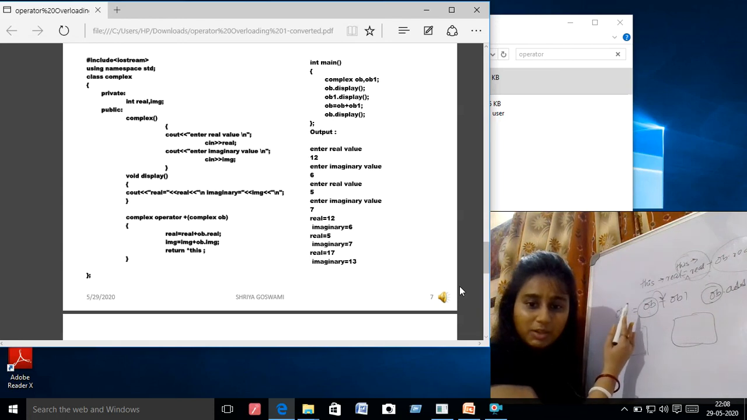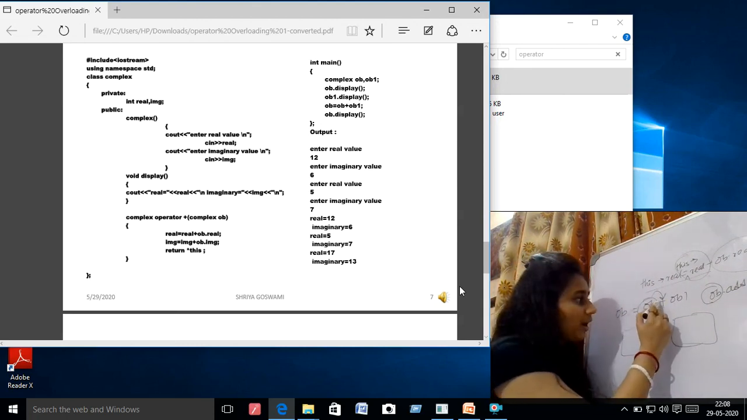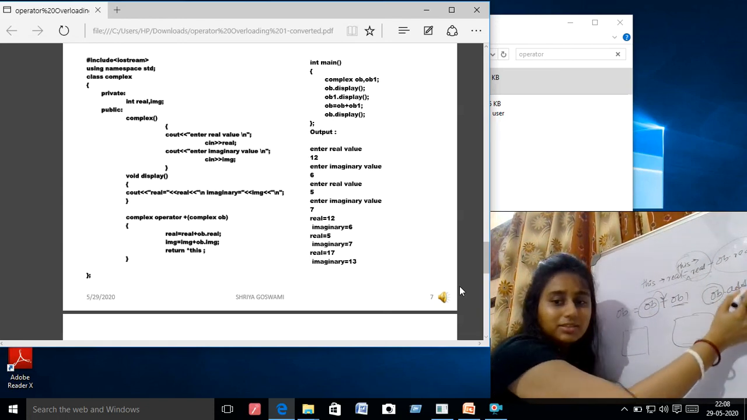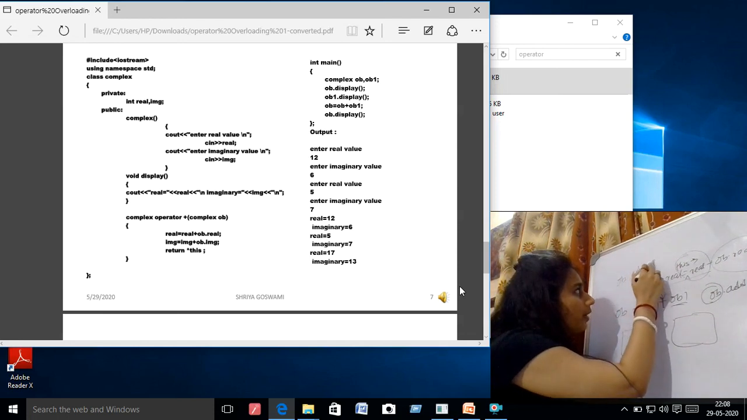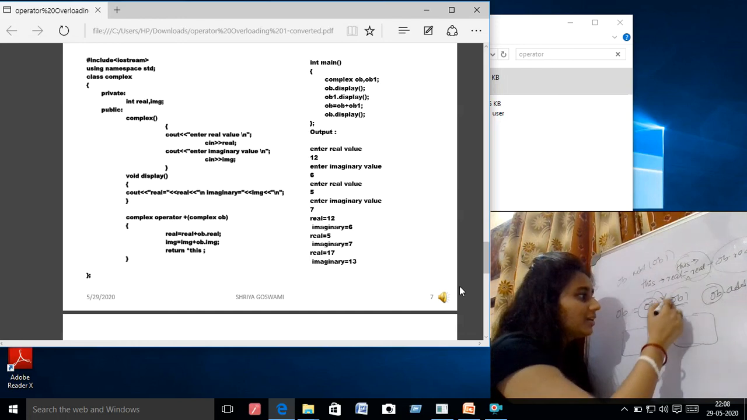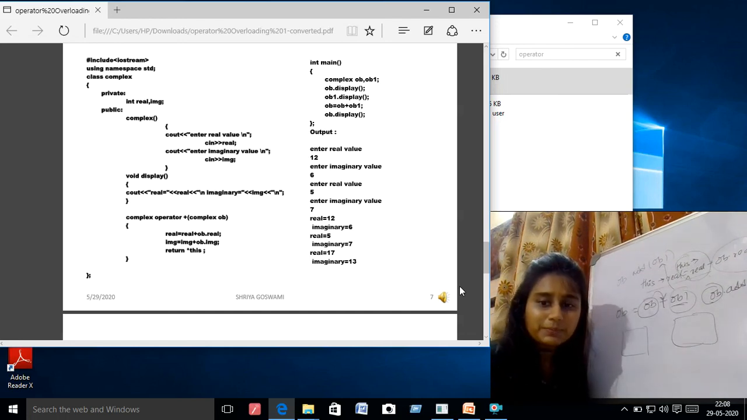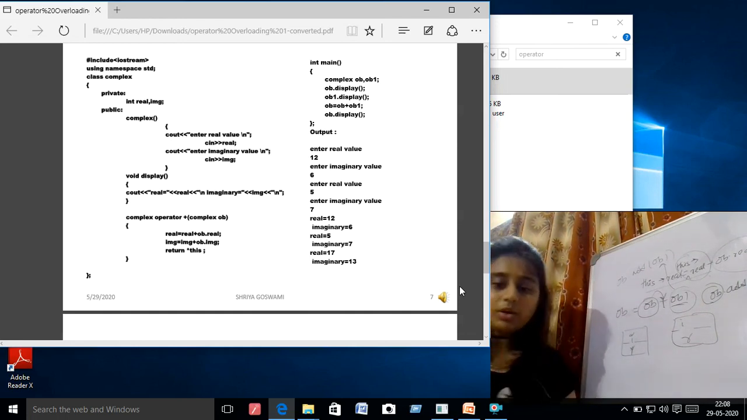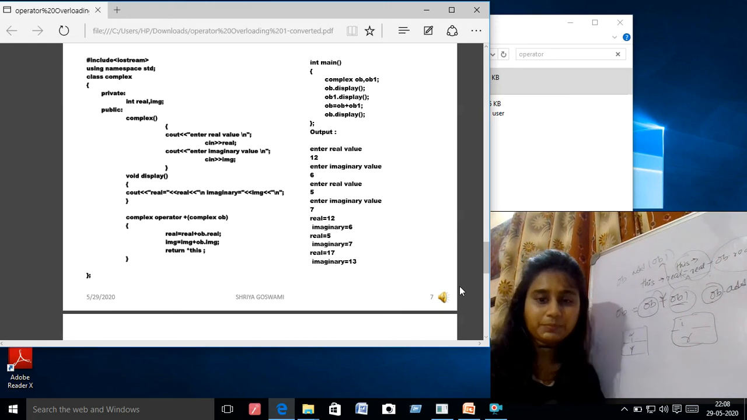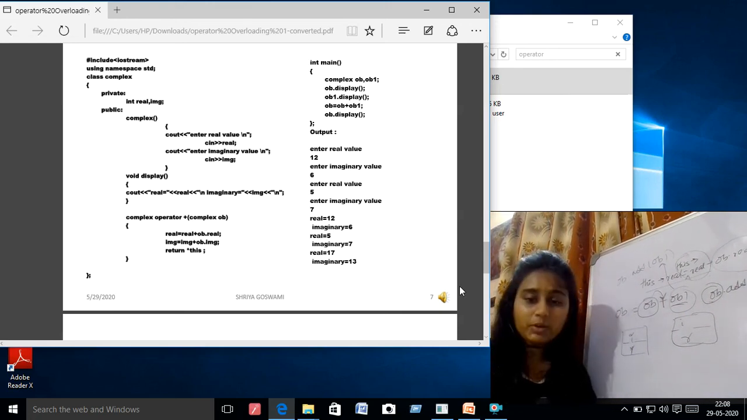The left hand side operand is the one calling the function plus, and after that plus, this one is actually what you write as ob dot ob1. The right hand side is the same as this one, and we are just adding the real and imaginary parts. So this is the concept of operator overloading. This is the example of binary operator overloading.